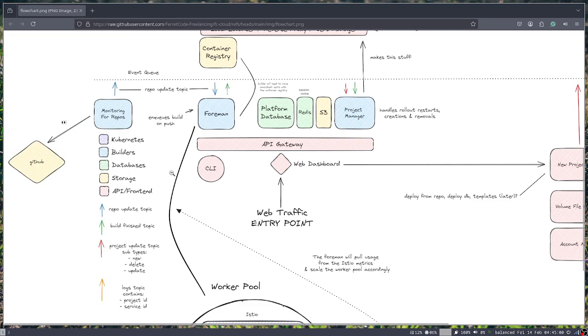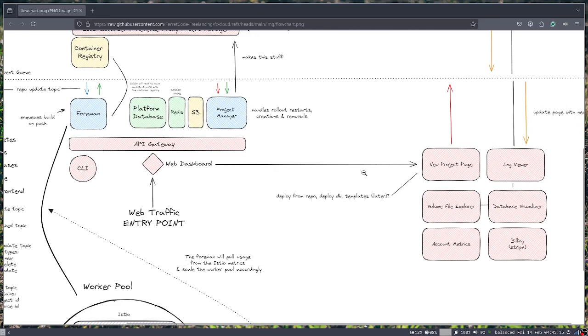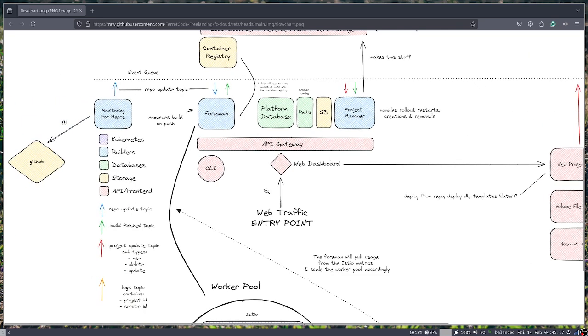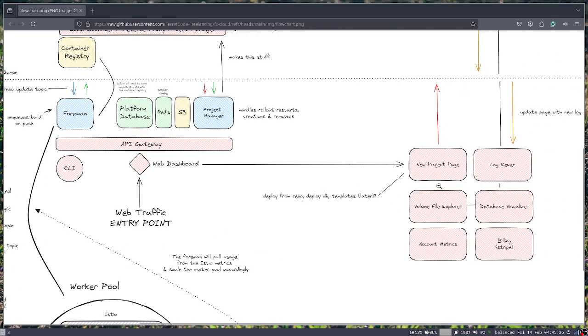And essentially, we have a bunch of these different topics that will be put onto the event queue, and this legend down here denotes some of that. As you can see, the red topic will be all the project things. So that'll be when a user creates a new project, when they delete a project, update, etc. And as we can see here, this is a bit simplified.